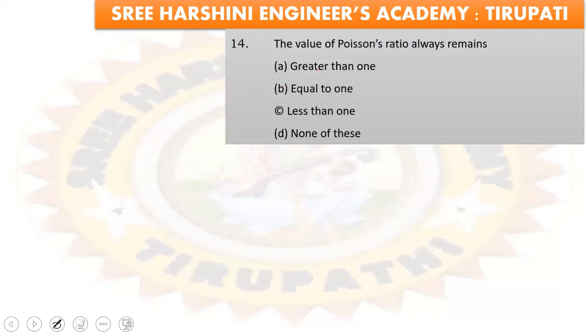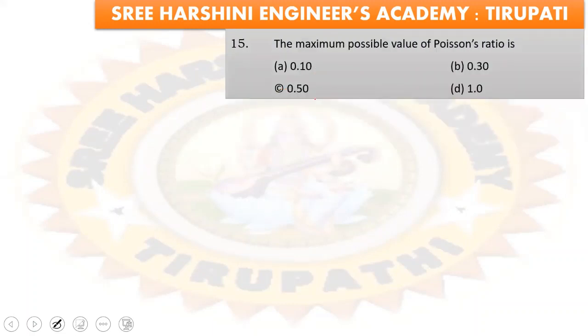Coming to next question. The value of Poisson ratio remains always, he said. So that means greater than 1, equal to 1, less than 1, none of this. So that is always less than 1. Next, the maximum possible value of Poisson ratio: 0.10, 0.30, 0.50, 1. The option is 0.50, the maximum possible value, that is for rubber.